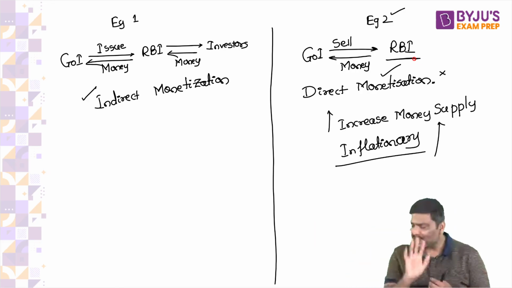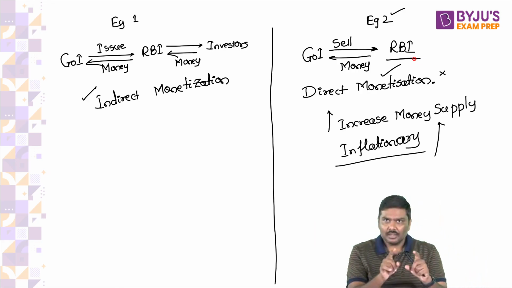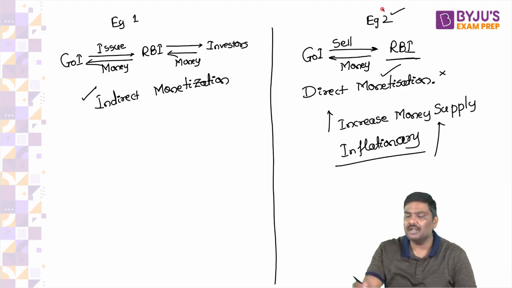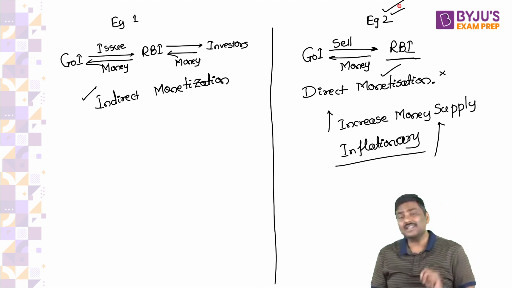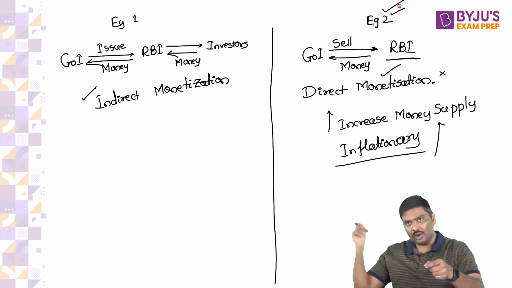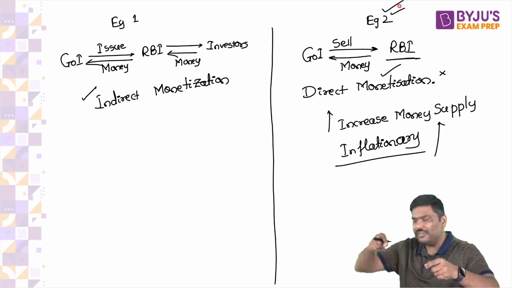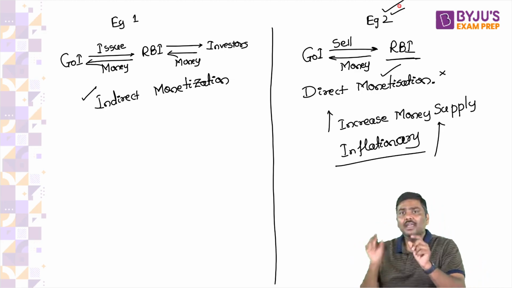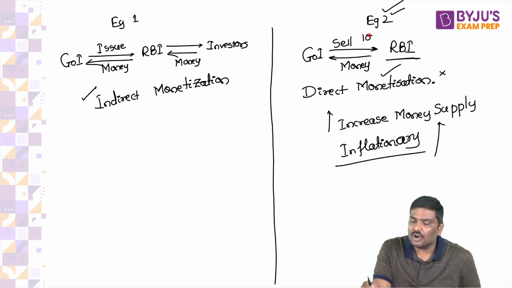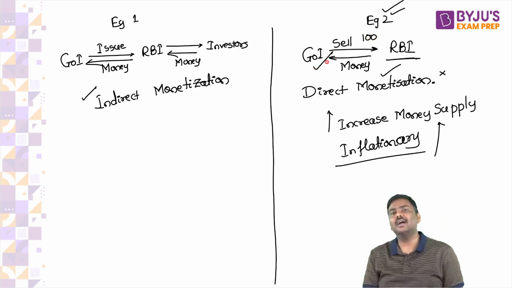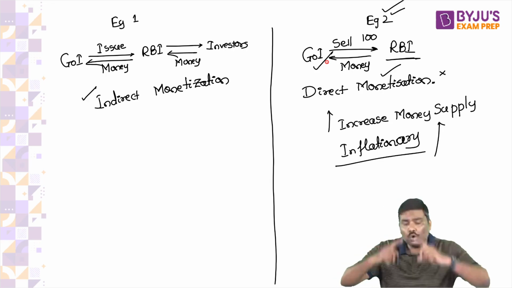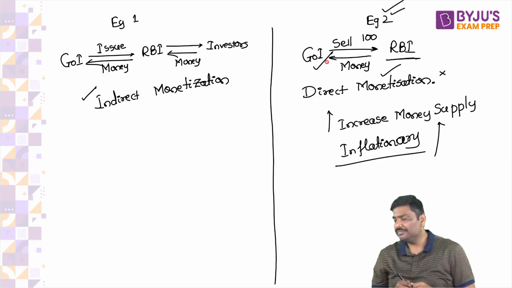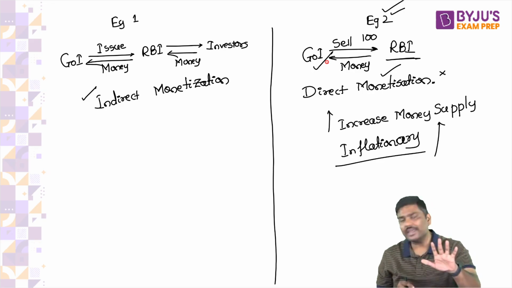So the argument is very simple. RBI will print money and give it to the Government of India in example 2. Any problem in understanding this at least now? RBI, in order to purchase the bonds of the Government of India, will print money and give it to the Government of India. Now, please tell me, if 100 rupees is printed by RBI and given to the Government of India, can I say new 100 rupees, extra 100 rupees, is getting added to the economy? At least now this should be okay with you.